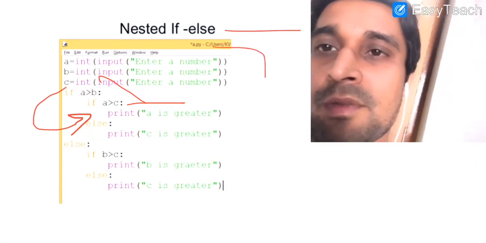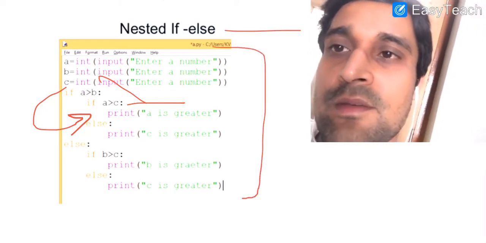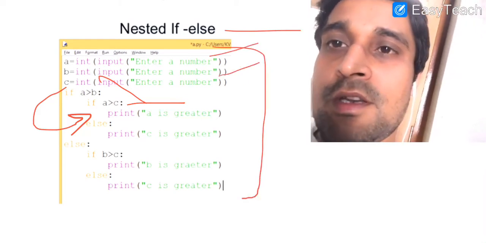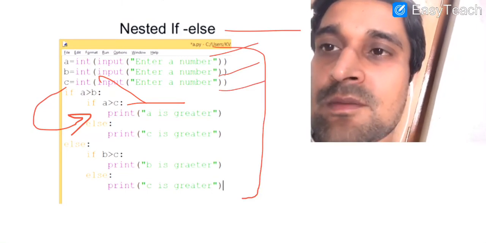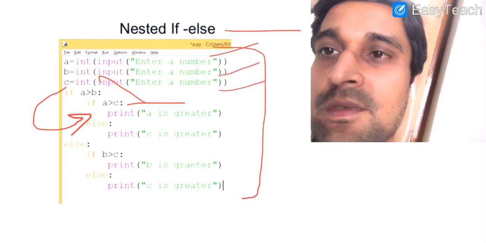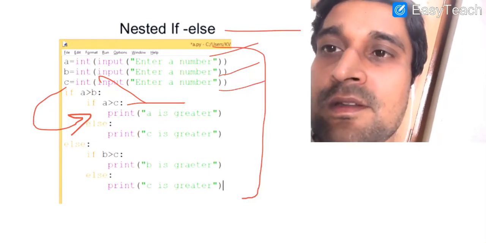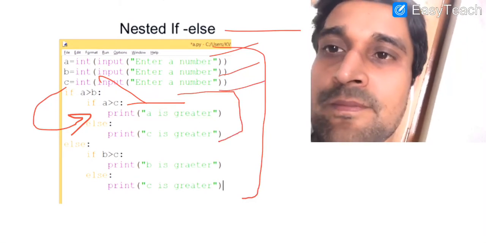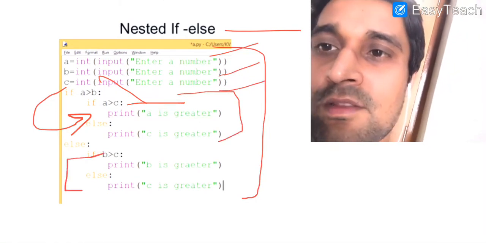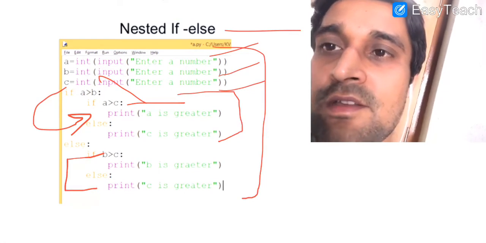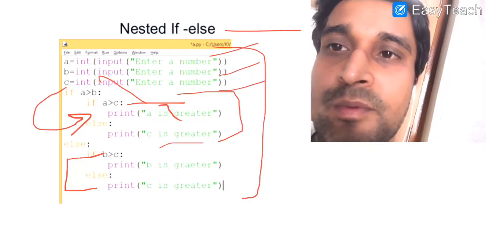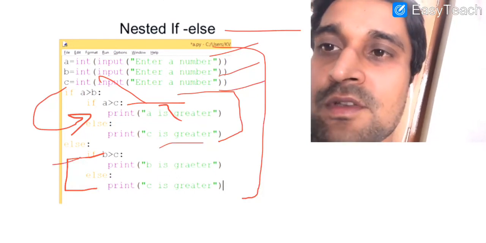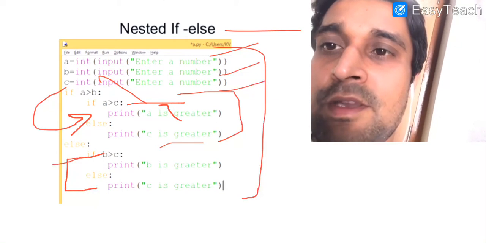So here in our example we have written the code to find the largest of three numbers. We allow the user to input three numbers, and their values will be a, b and c. It means a will point to the first number, b to the second number, and c to the third number. If a is greater than b, then this block will execute. If a is greater than b and a is greater than c, then "a is greater" will be printed, otherwise "c is greater" will be printed. Otherwise, it will check the else part. If b is greater than c, then "b is greater", otherwise "c is greater".